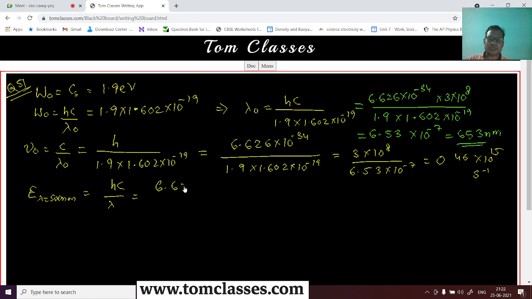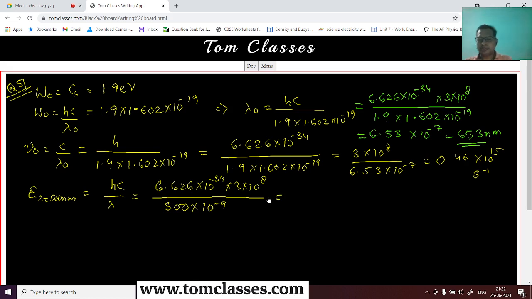So this is 6.626 into 10 to the power minus 34 into 3 into 10 to the power 8. Basically one shortcut is that we can multiply this and remember that one particular value because it comes most often in the calculation. You can just memorize this value. It is going to be 19.8 something into 10 to the power minus 26. Memorize this value because it comes again and again in calculations, so you can directly use it and our calculations will reduce. And the wavelength is 500 nanometer.